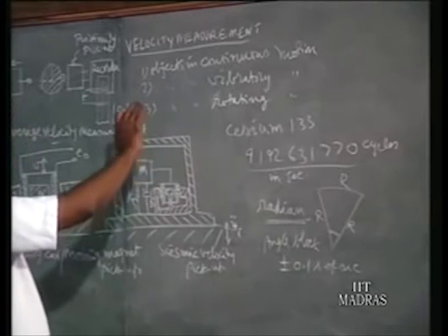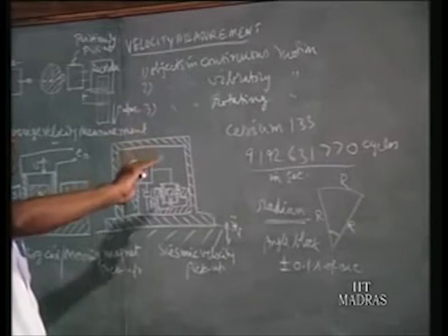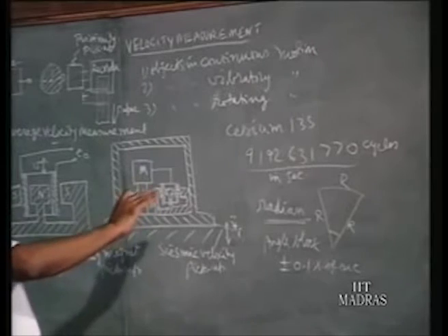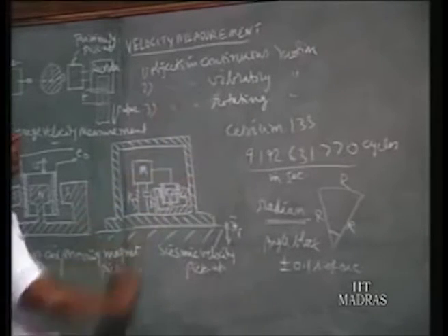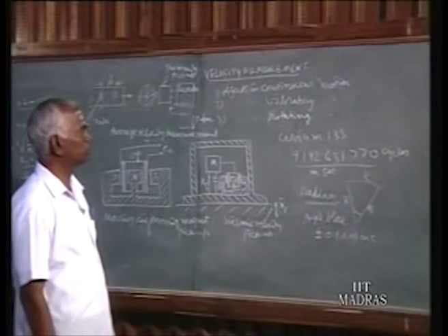So these are the standards for velocity. Velocity is made up of either length or angle, and the second also we have seen. So the unit for velocity measurement is there.